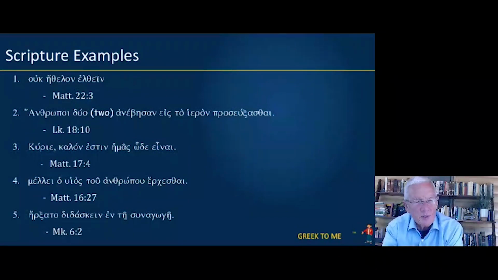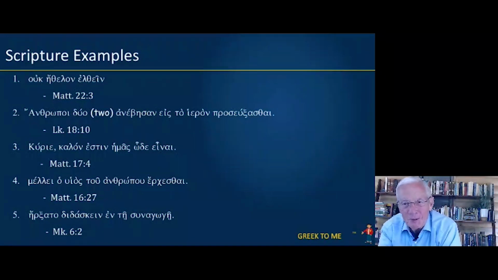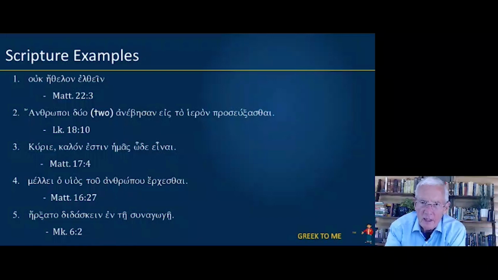Some examples here. I'm going to hit my pause button and would ask that you do the same, and then we'll come back and compare. All right, let's compare our findings. Matthew 22:3, go with a third person here. They were not wishing elthein, to come. This is about the wedding banquet and the guests who didn't want to come.